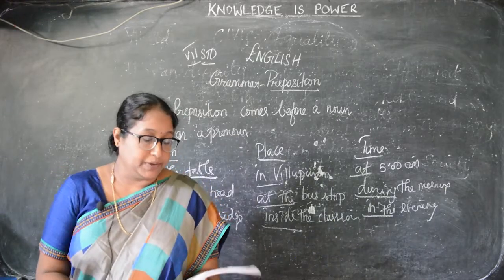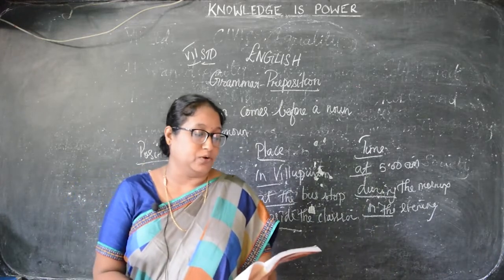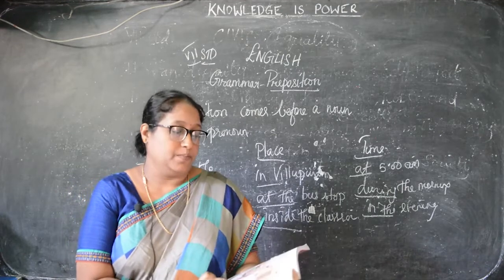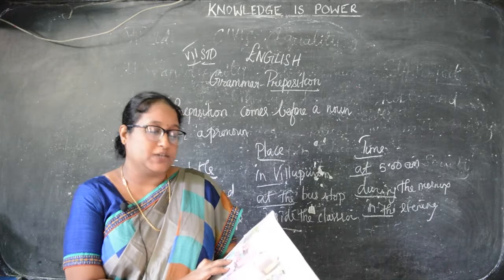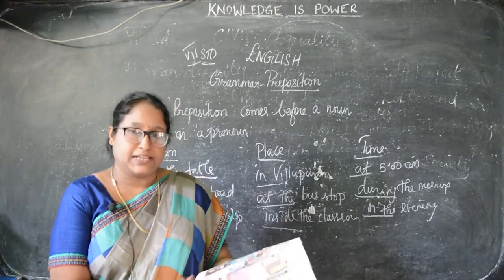Then take page number 148. They have given: look at the pictures given below, read the preposition and do the action. That is, a girl is standing next to the box. The girl is behind the box. Same way the boy is coming out of the box. Then the girl is going into the box. Like that we can say.